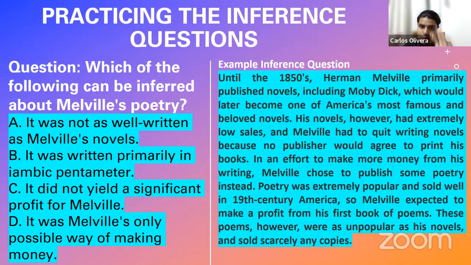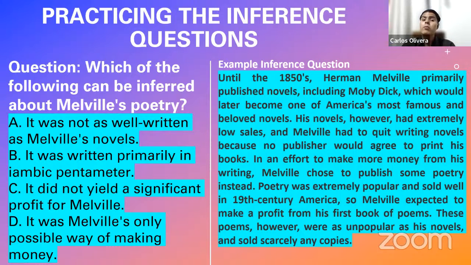So, reason about this. If he didn't sell copies of his novels and he didn't receive money, and that was the reason why he moved towards poetry, and even with his poetry nobody purchased his poems, then what can you infer? That he didn't receive money, that it did not yield a significant profit for Melville. If when he was writing novels, he didn't receive money because nobody purchased his novels, the same is going to apply for his poetry. If nobody purchases poetry, well, of course, it means that he didn't receive very much money.